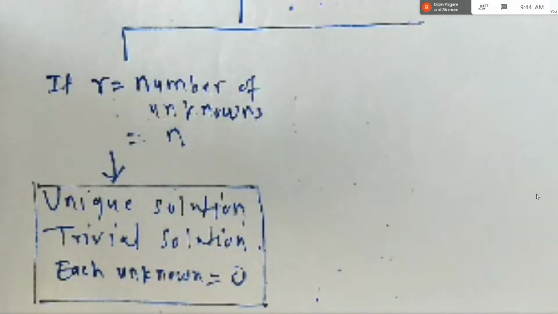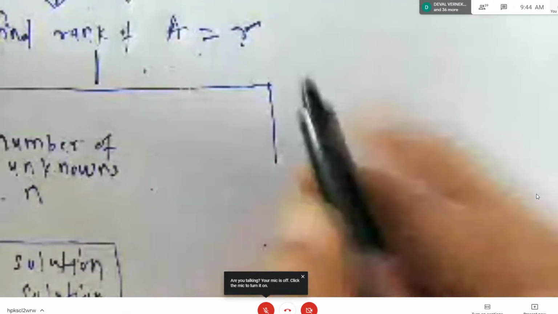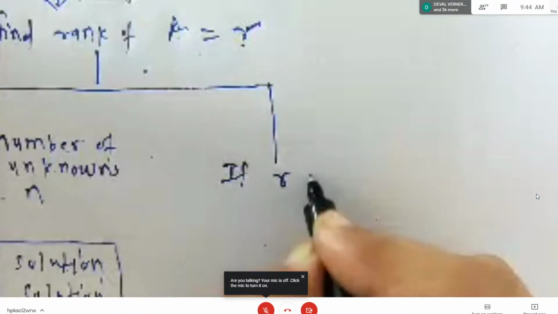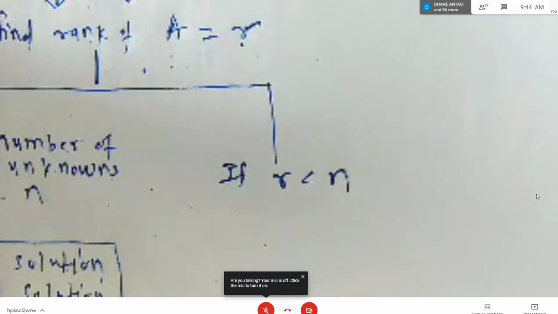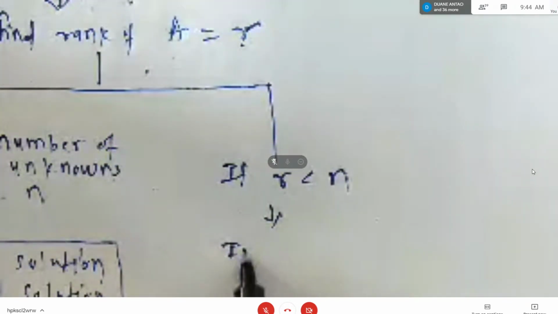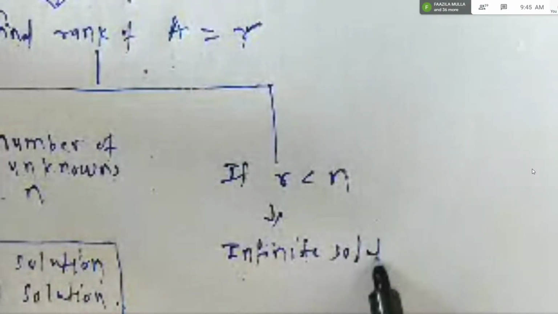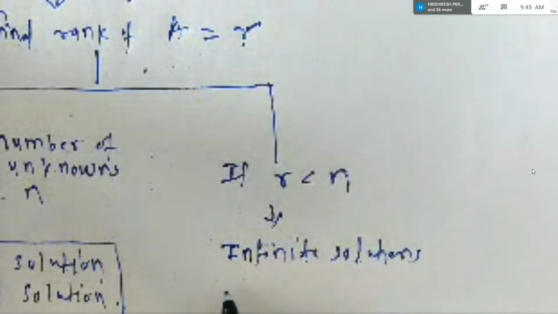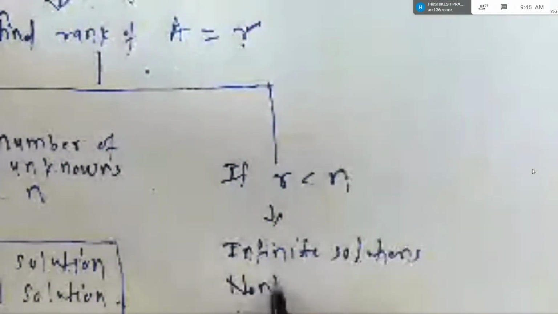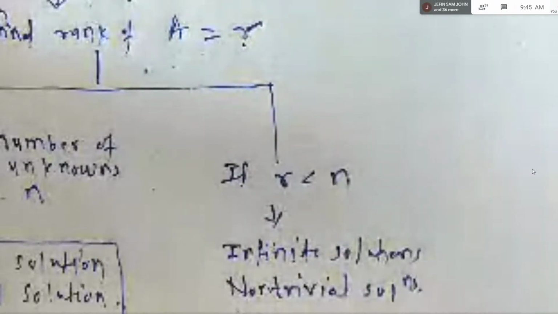Okay. Now, if the second case comes, that is what? If R is less than the number of unknowns, then what happens? You get infinite solutions. It is also called the non-trivial solutions.